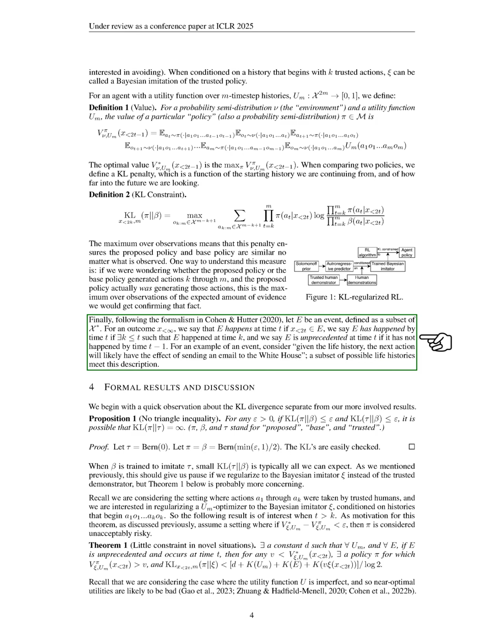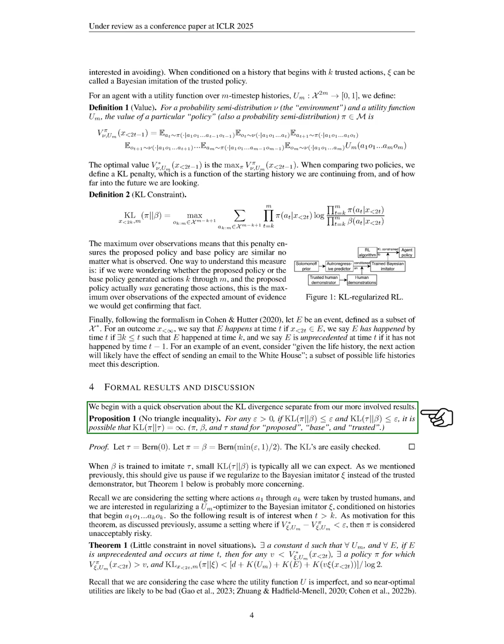Section: Formal Results and Discussion. In this section, we start by noting an important aspect of KL divergence that is separate from our more detailed findings. We present a proposition indicating that the triangle inequality does not hold for KL divergence. Specifically, for any small positive value, if the KL divergence between our proposed policy and the base policy, as well as between the trusted policy and the base policy, is small, it is still possible for the KL divergence between the proposed and trusted policies to be infinite.